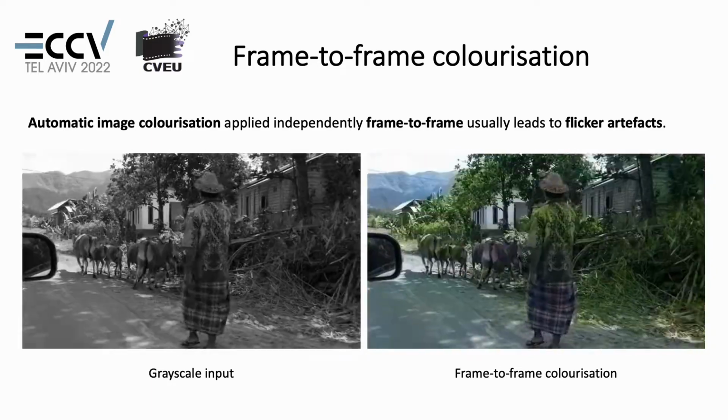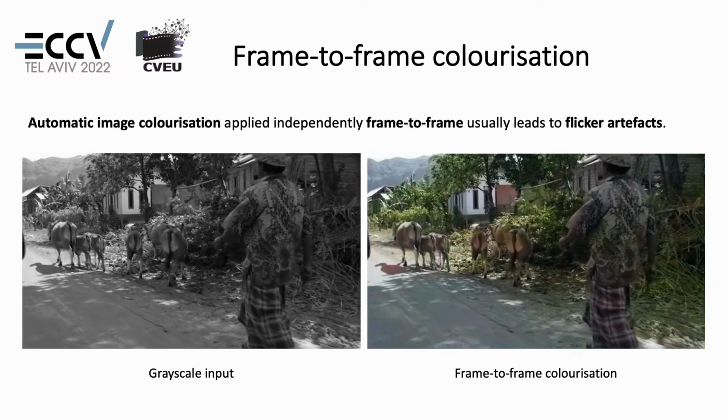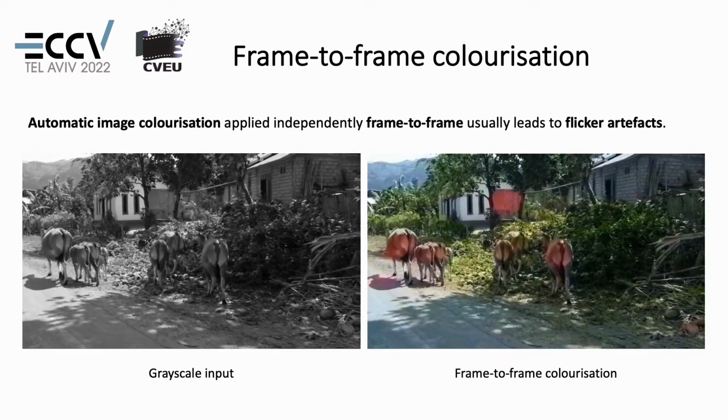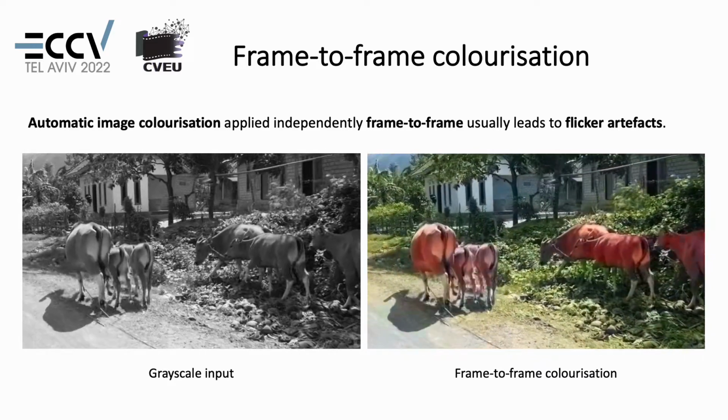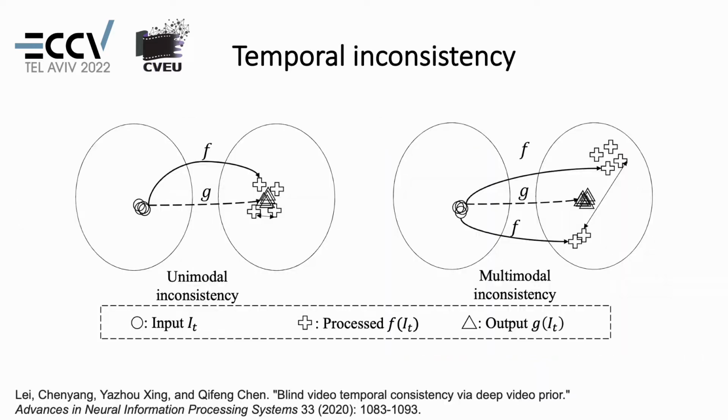Although several works attempt to solve the video colorization problem as an end-to-end fully automatic task, most still rely on single-frame colorization due to achieving higher visual quality and naturalness. Temporal inconsistency appears when the same object has inconsistent visual content in the processed frames. As shown in this image, there are mainly two different types of temporal inconsistency: unimodal inconsistency, like the flickering artifact, and multimodal inconsistency, where we have possible solutions for a single input. For example, a car might be colorized to red or blue.